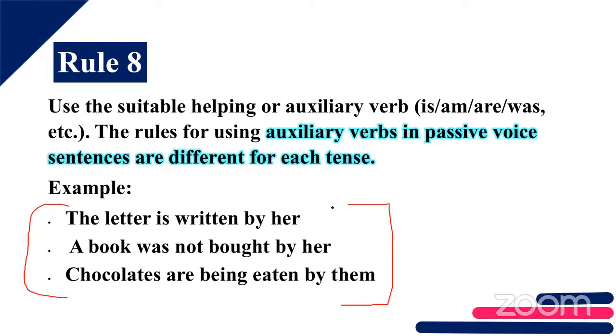Next is with respect to auxiliary verbs. In each form of tenses, it will change. That I will tell you later, how it changes with respect to tenses. So try to understand this first, how the outline has been changing. How can you write this in active voice? The letter is written by her. How can you change it to active voice? She writes the letter. She writes a letter, right? Yes, good. Next one. A book was not bought by her.